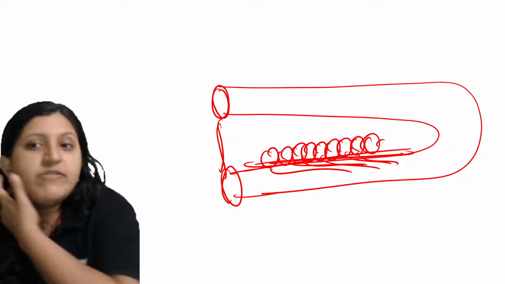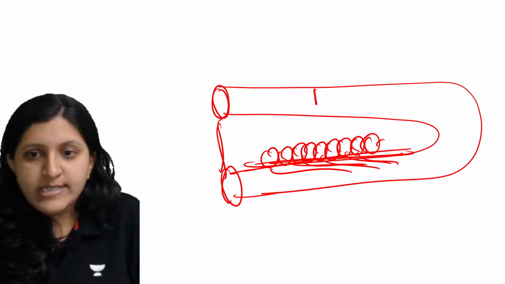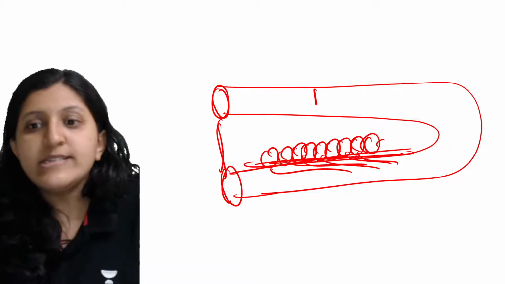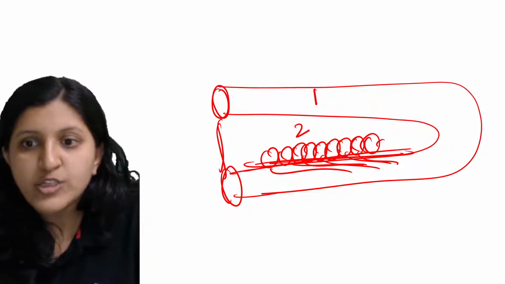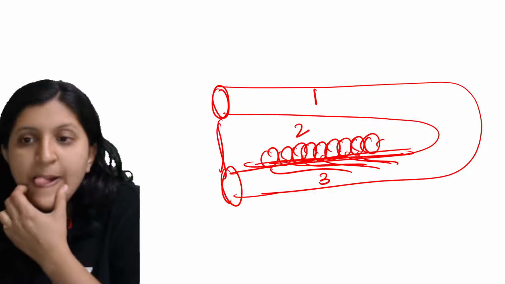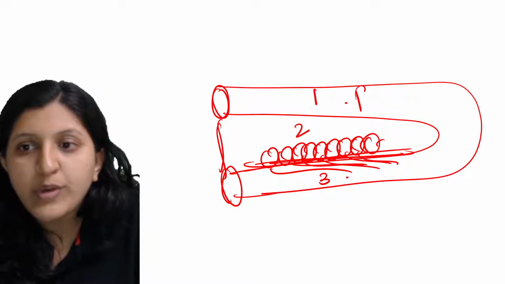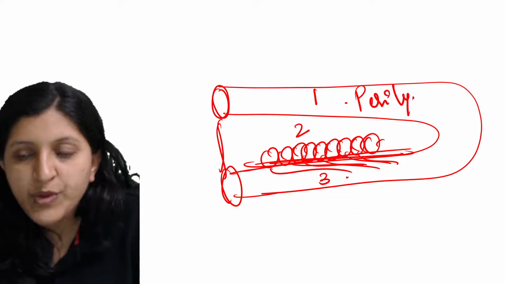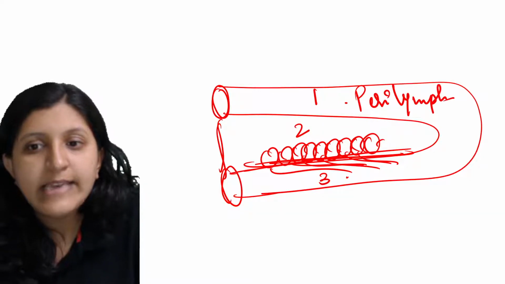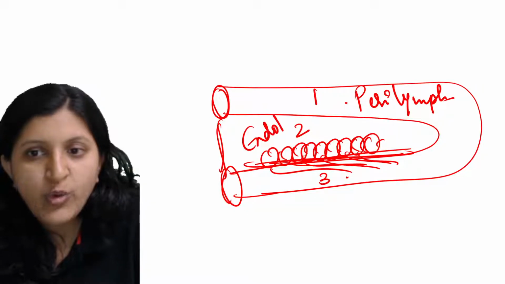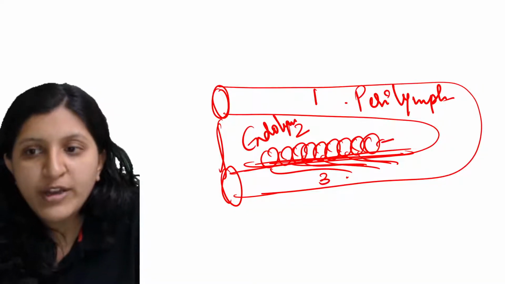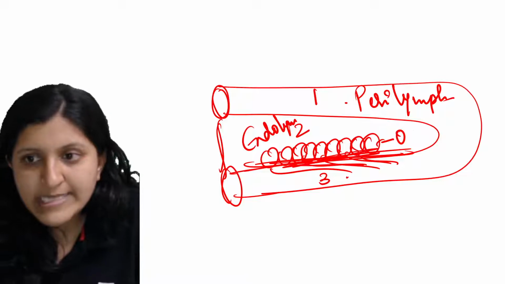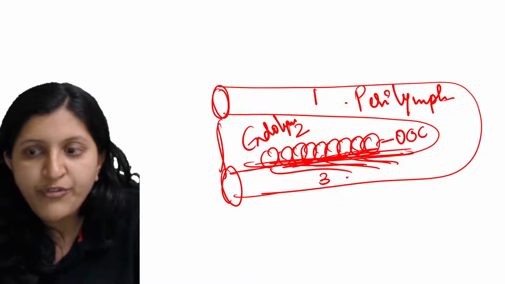So this is canal 1, this is canal 2, and this is canal 3. In canals 1 and 3 you can find perilymph, and mainly in canal 2 you can find endolymph. The organ of Corti is there on the basilar membrane. So this is the organ of Corti.